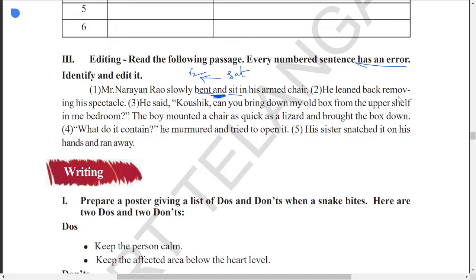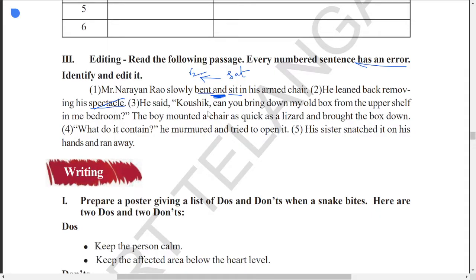He leaned back, removing his spectacle. Another error is spectacle. In nouns, we have a rule that some nouns are always plural, like spectacles, goggles, binoculars, pants, and so on. So there is no spectacle at all. It is always spectacles. In English, there is no word spectacle. Remember. So that is another error here.